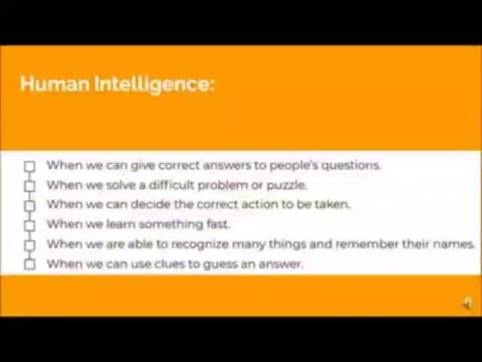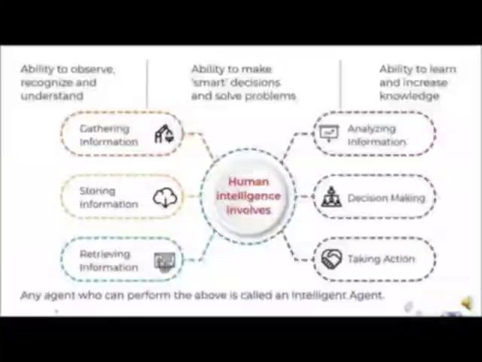Before you start learning what is artificial intelligence, you should be first clear with what is human intelligence. So, you all know that humans have a brain, and because of that brain only we are intelligent. These are a few examples which show the intelligence present in human beings, like when a human is able to learn something very fast, or to decide a course of action he or she wants to take for solving a problem, or could be giving correct answers to questions, could be making innovative things, could be anything. So these are a few examples of human intelligence.